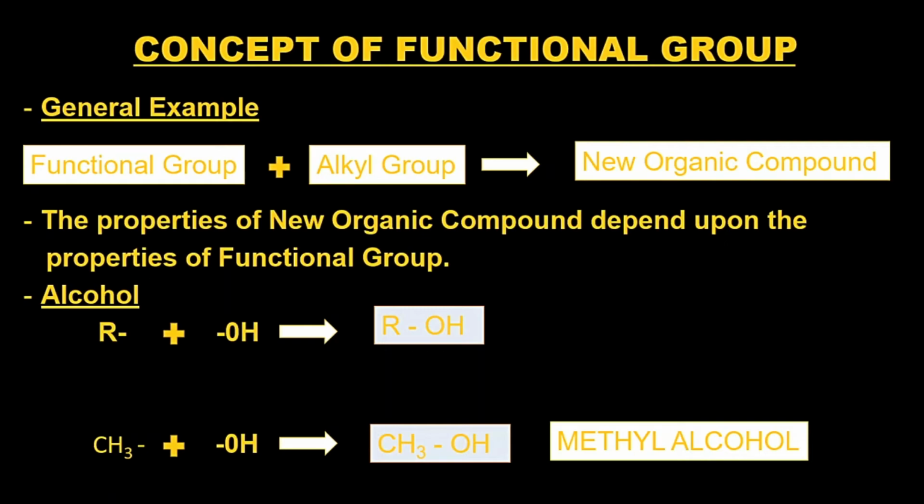So whenever an alkyl group combines with a hydroxyl group, we will get alcohol. All types of alcohols contain hydroxyl group as the functional group, but R is different in different types of alcohols. Like in this example, we have methyl group, so the alcohol produced is called methyl alcohol. I hope after understanding these examples, your concept of functional group will be more firm.